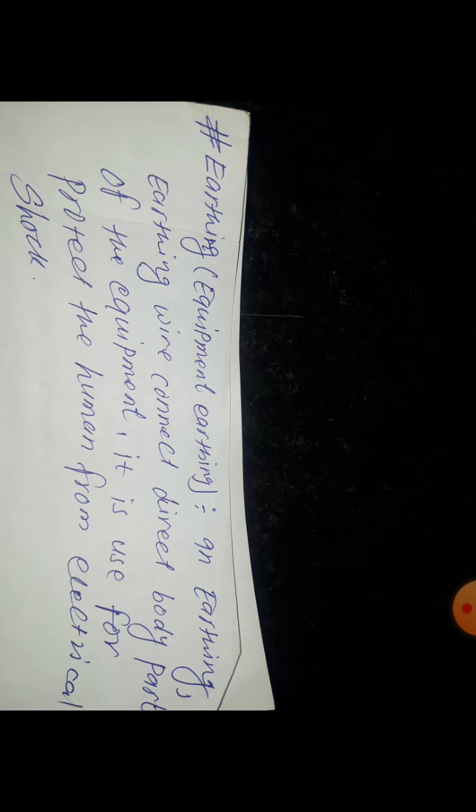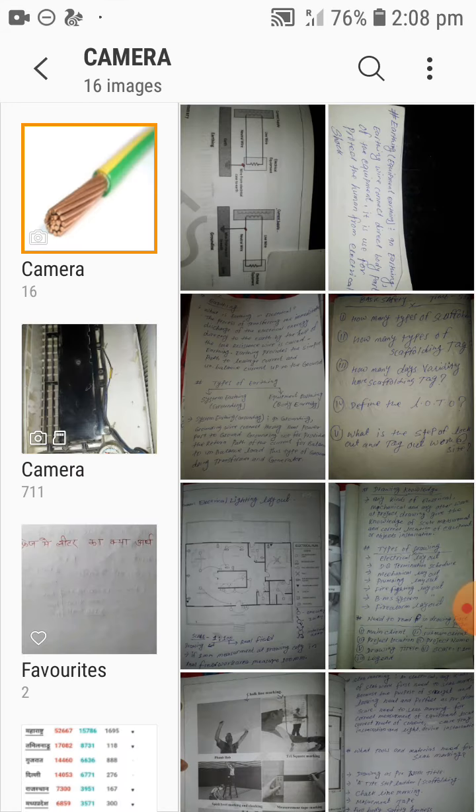So our human body has high resistance, and we are making the earthing with low resistance, 5 ohms to 25 ohms. This means the current flows through the low resistance path, not the human body. So this means you are saved from electrical shocks. Okay, so this is the system.